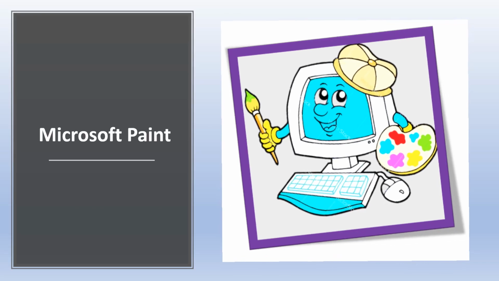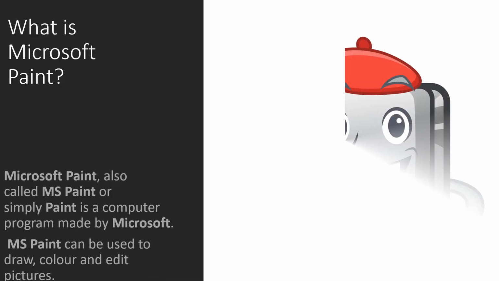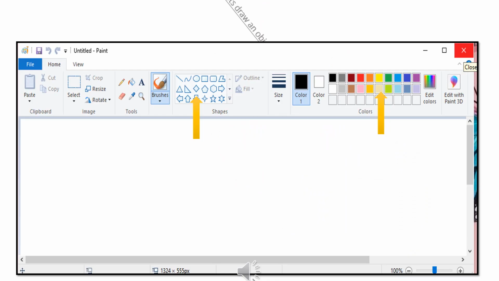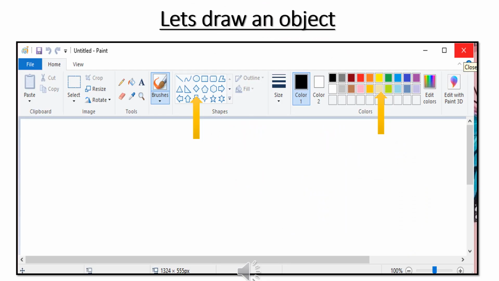Now let's recall about Microsoft Paint. What is Microsoft Paint? Microsoft Paint, also called MS Paint or simply Paint, is a computer program made by Microsoft. MS Paint can be used to draw, color, and edit pictures. Now let's see how to draw an object by using MS Paint tools such as shapes and colors.